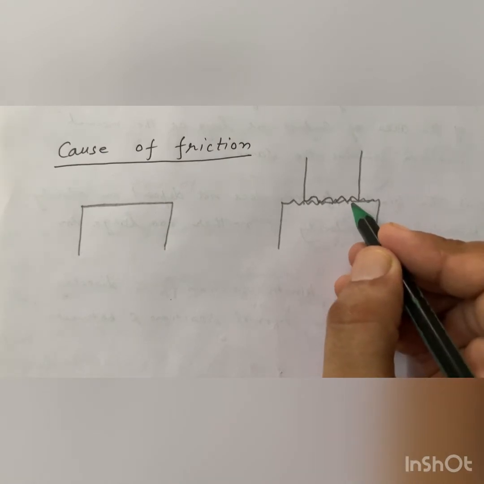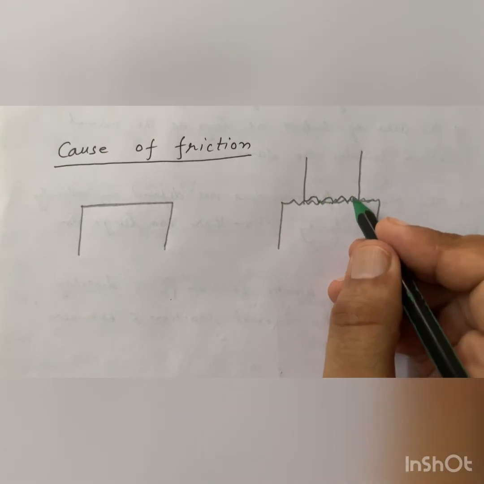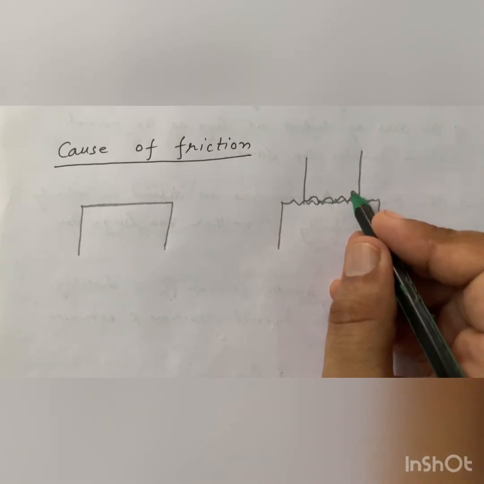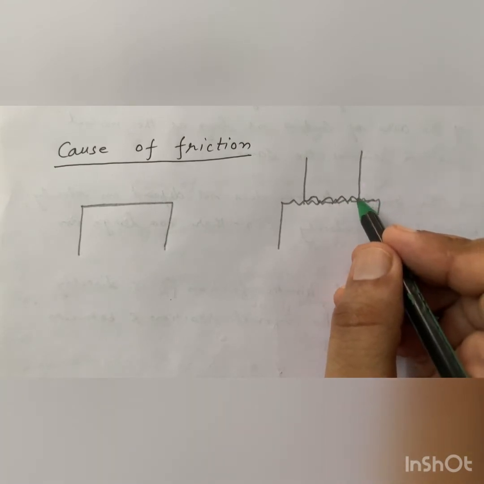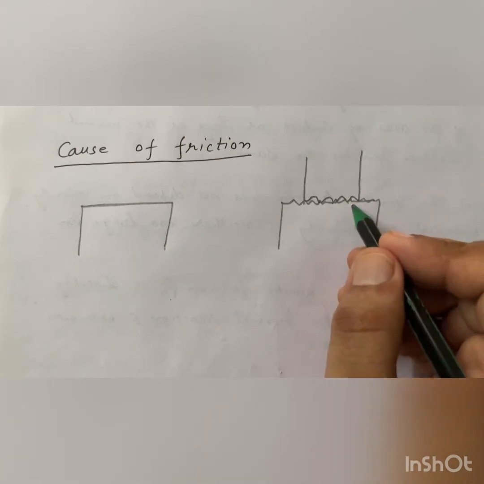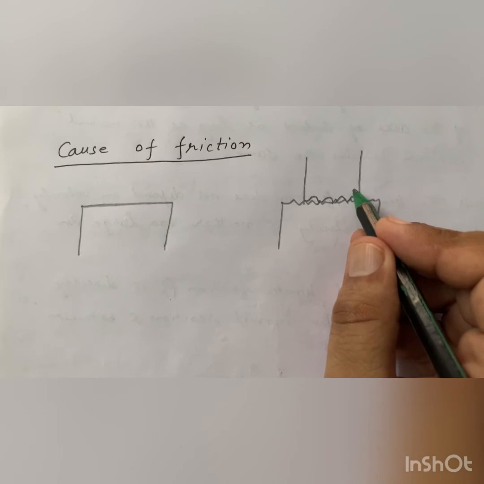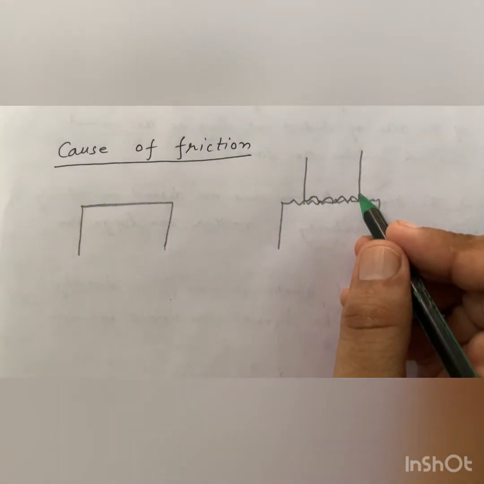When one surface slides over the other, the bonds between the molecules are continuously broken and rebuilt at the points. The force which is required to break the bonds between the molecules when one surface moves over another is called frictional force or force of friction.